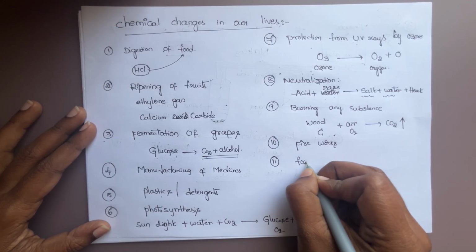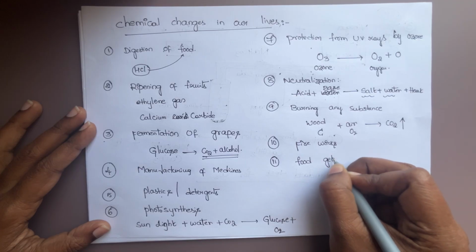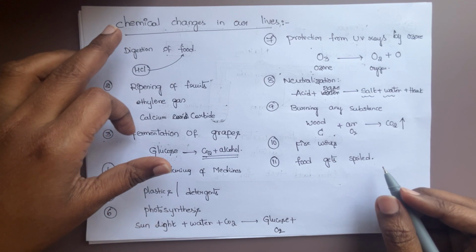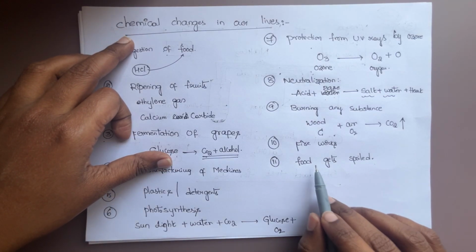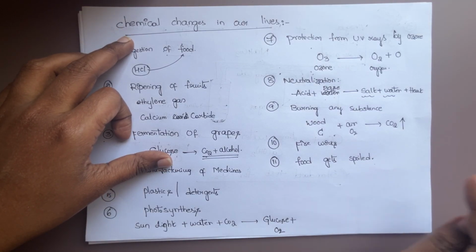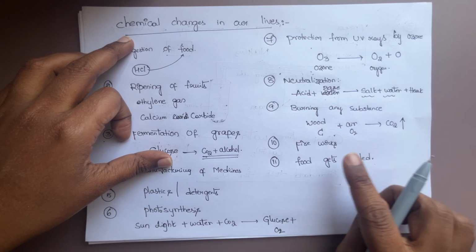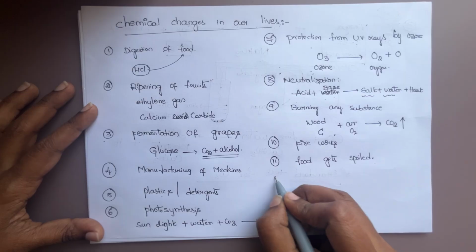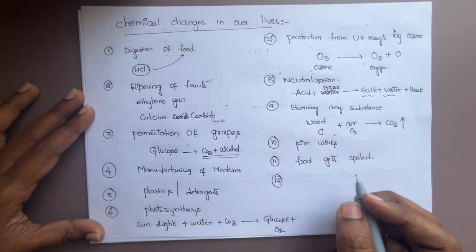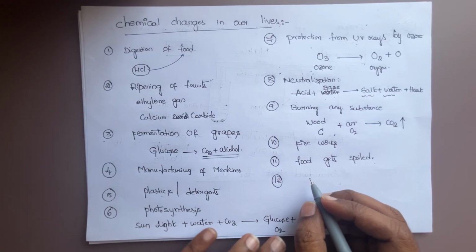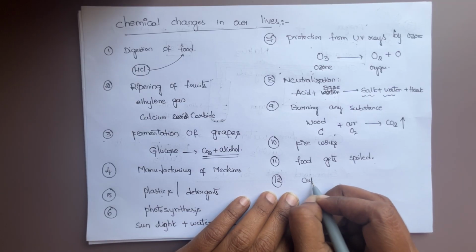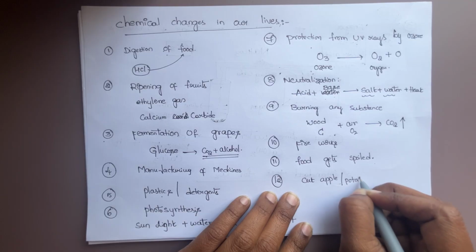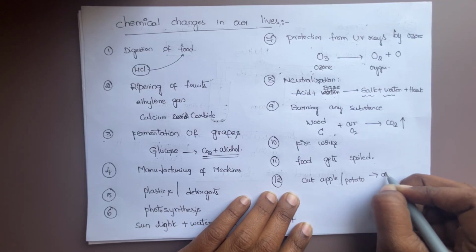Food getting spoiled is also in our daily life, and that is also a chemical change. After spoiling, food is not suitable for the human body, so spoiling of food is also a chemical change. Next, the last and finally a very important example: if we cut an apple or potato, what happens in air?